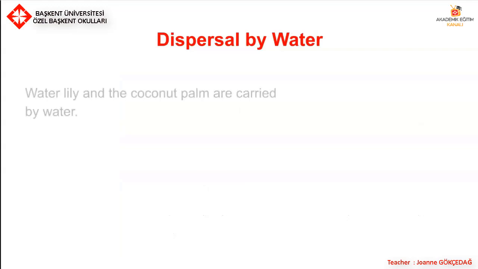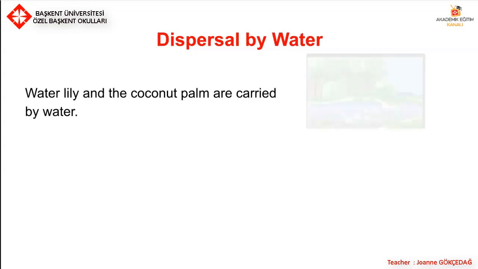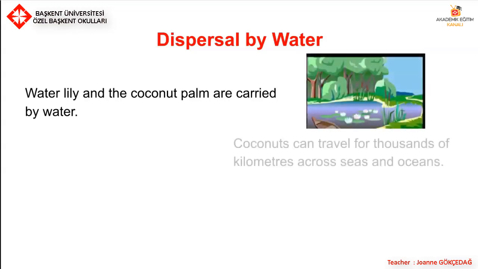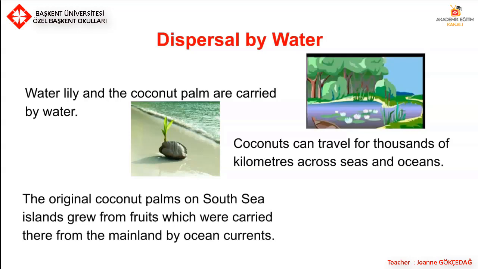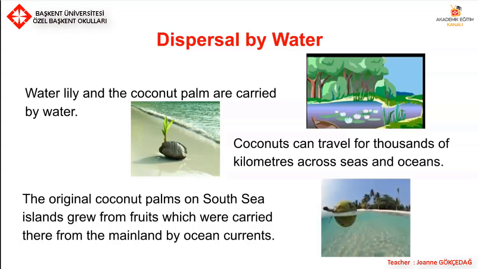Dispersal by water. The water lily and the coconut palm are carried by water. Coconuts can travel for thousands of kilometres across seas and oceans. The original coconut palms on South Sea Islands grew from fruits which were carried there from the mainland by ocean currents.